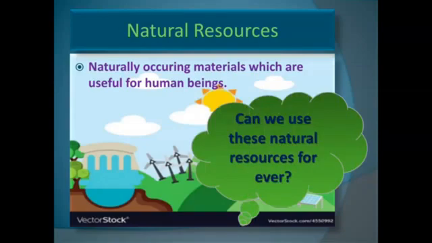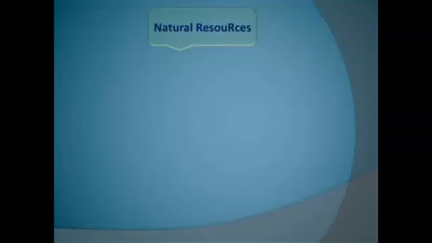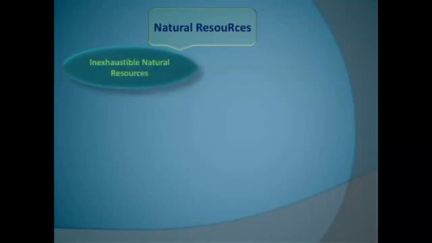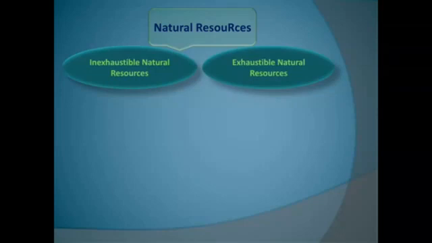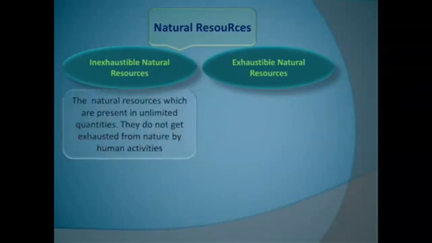Let me ask a question. Can we use these natural resources forever? Forever means not only your generation, but the coming generations, and all the generations that are going to live on the earth. Based on the availability of natural resources, we can classify these resources into two types: inexhaustible natural resources and exhaustible natural resources. Let us get more detail about this topic.